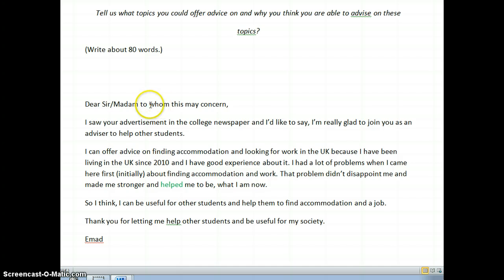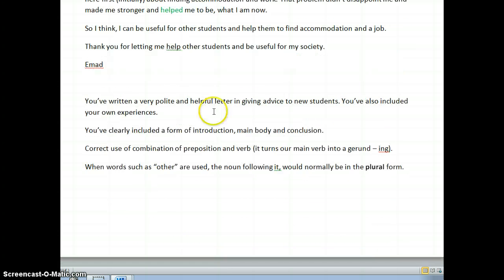Going back to the very, very beginning, the part that I just added there for you. Dear Sir or Madam, the dear you did yourself, well done. To whom this may concern, this or it, both of them are correct. So that is basically the opening line to your letter, and it's a very formal way of beginning your letter, and so now you've learnt the correct form in using it.